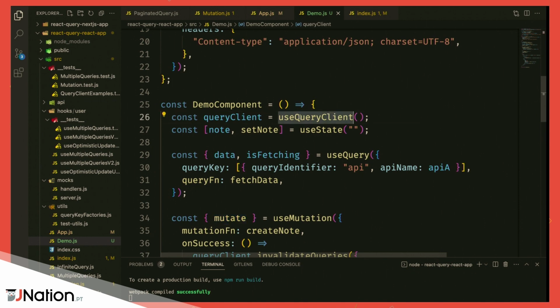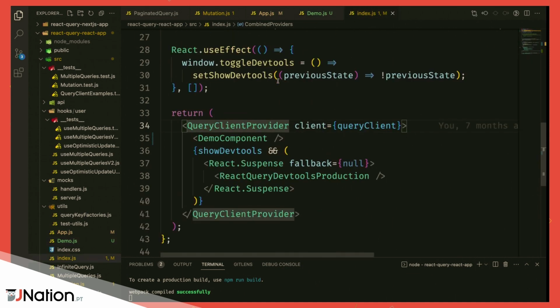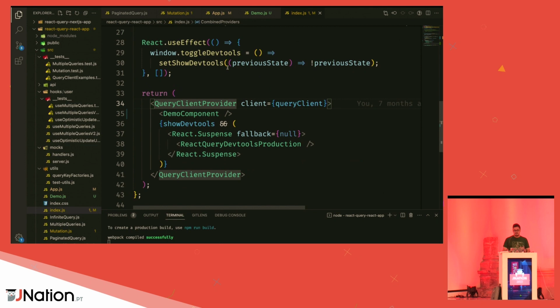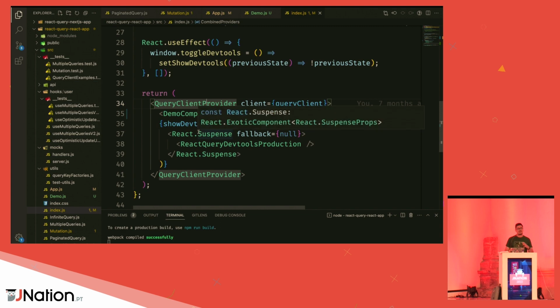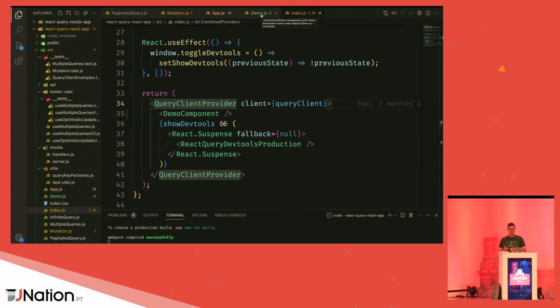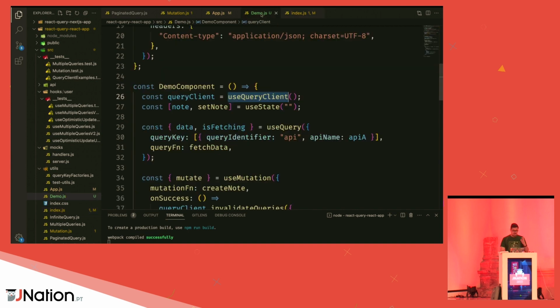Now, one thing that I didn't show you yet and talked about is the query client. Let's explain it this way. It's the thing that React Query needs to hold your query cache and your mutation cache and a bunch of other definitions or customizations that you need. So whenever you create an application that needs React Query in it, you're going to need to instantiate a query client first. And this query client is going to be sent to a query client provider so that everything inside of this code can access it and have access to the same shared cache. And because of this, the query client is also super helpful, and I'll show you why.